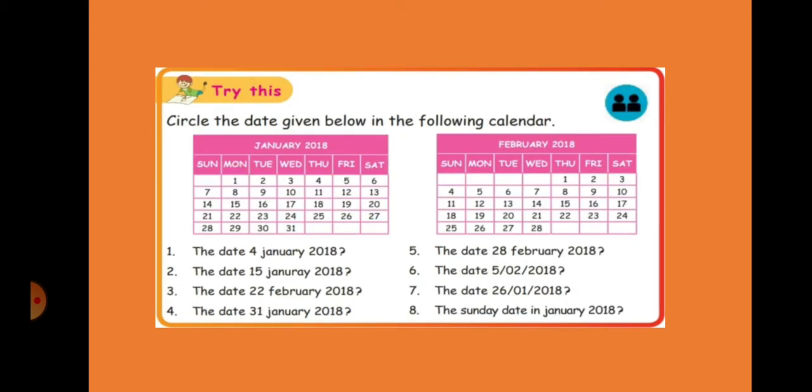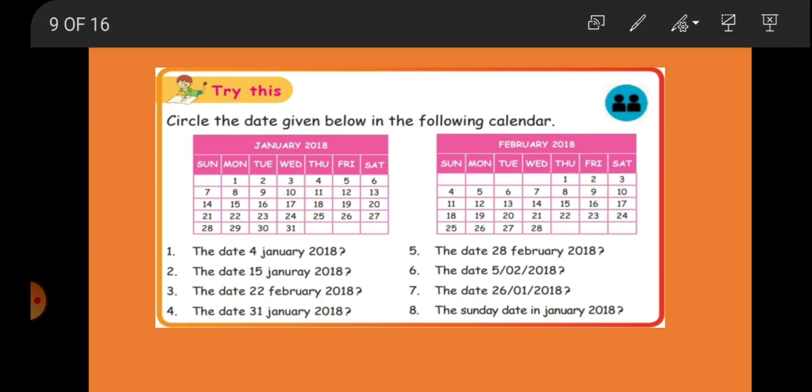Next, see here. In this we have to circle the dates which they asked in the question. See, the date 4th January 2018. 4th January, where is it? Here. Next, the date 15th January 2018. Then 22nd February. Next, 31st January.